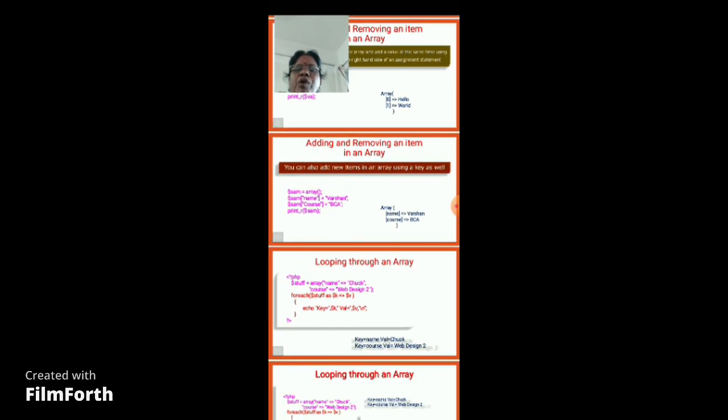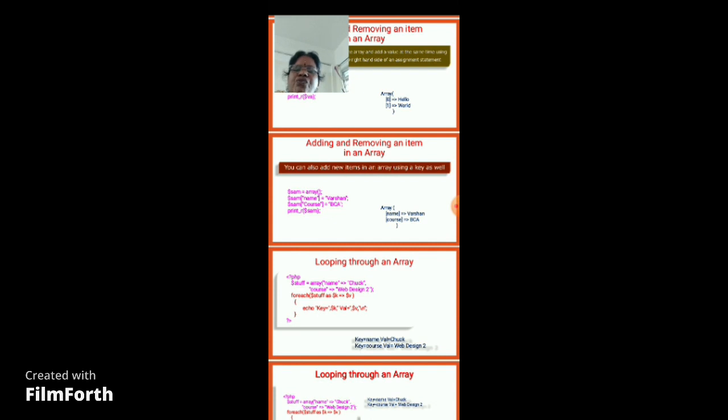So I can loop through an array here. I can use the foreach statement for printing the elements in an array. Again I have created a variable called $stuff, which is equal to array of name chunk, course is equal to webdesign2. Foreach is used, and I have asked to print each and every element and the key here. So key and value are printed by the foreach statement.